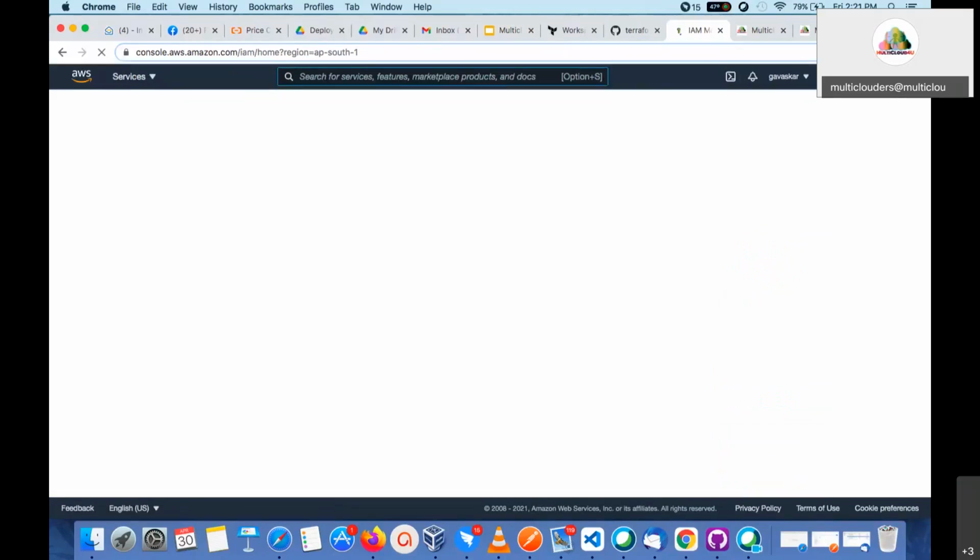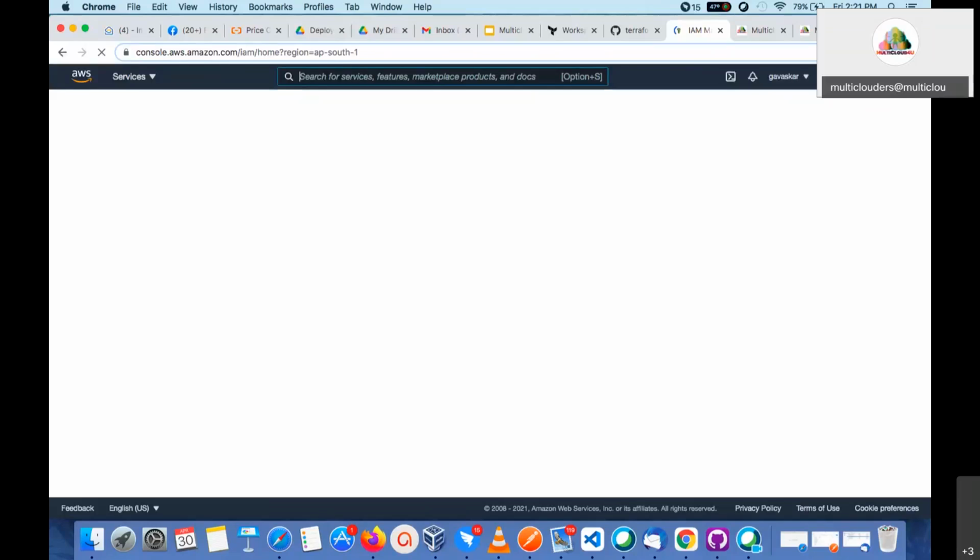Yeah, it's ready. So now what you have to do is click on the left side, where you can see the Users option. Just click this Users. Now it is ready. In my case, I already created a user. Here, underscore demo is a user which I created already.